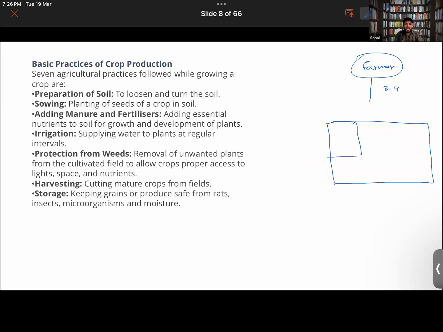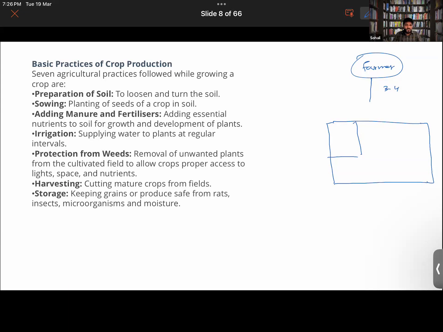Also, once you have grown such a large amount of crops, tons of grains are produced, thousands of tons of grains are being produced in India each year. So thereby you need to manage it also. A proper management of the grains is important, because if they are not stored in a proper manner, it will get infected also.